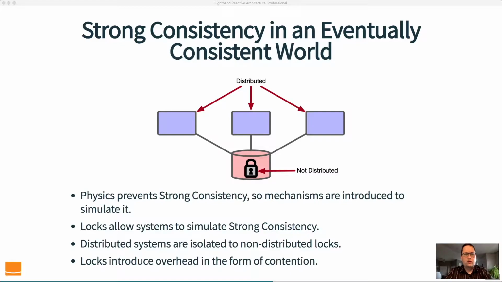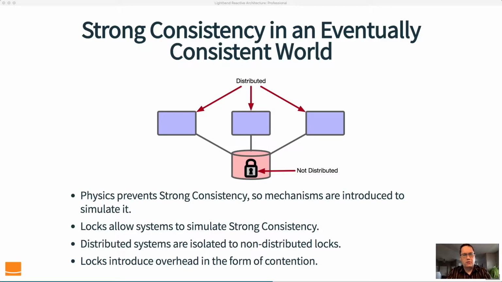Now, going back to our original question, how do we have strong consistency if physics tells us that we can't? If in a distributed system, physics says you have to have eventual consistency, then how do we end up with strong consistency? We do it by introducing mechanisms to simulate strong consistency. Locks are an example of this. Now, the key here is that we are taking our distributed problem and reducing it to a non-distributed resource, in this case, a lock. You can see that in our little diagram here.